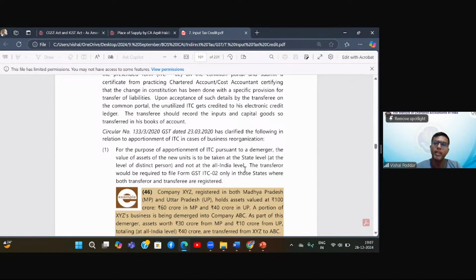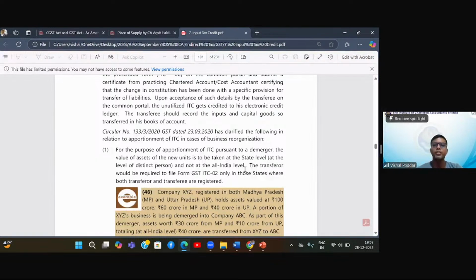So entire ITC balance of this particular state will be given to C. Let us say in state 3, there were 2 units. So I gave one unit to each company, but the value of assets of those units is 70-30. So in that state, whatever ITC balance is there, I will give to both the entities in the ratio of 70-30. So this another issue was clarified by this circular.